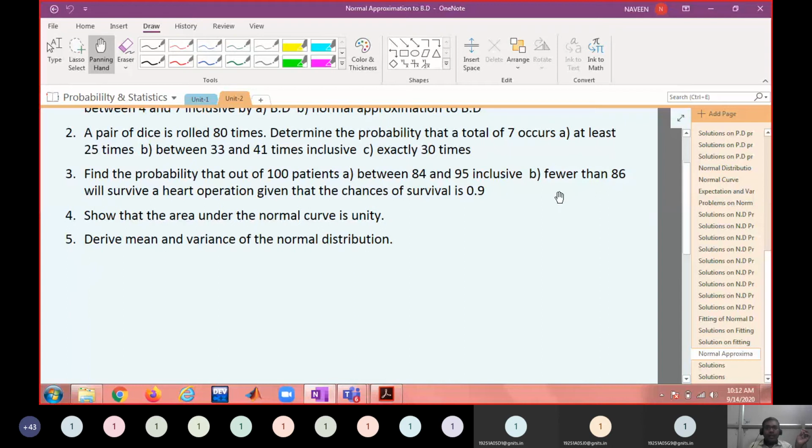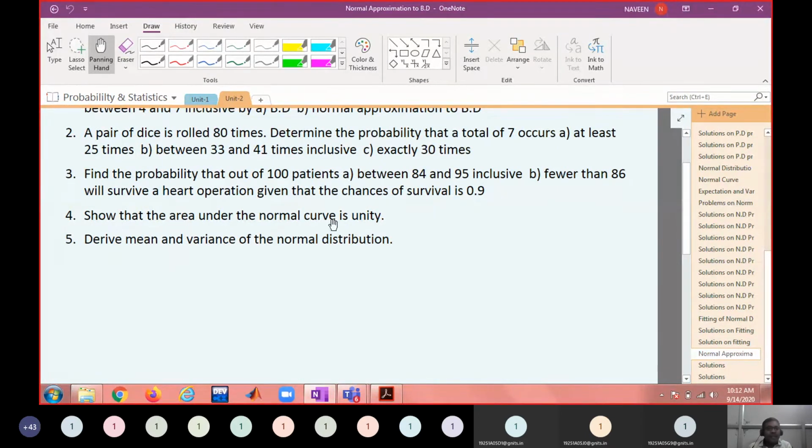There is a difference between at least and at most, so read the problem carefully and write it down. Fewer than means less than 86, and less than 86 means less than or equal to 85. That means 85 is the upper bound, so add 0.5 to that upper bound. Make a continuity correction. So problem number 3 is a homework exercise.